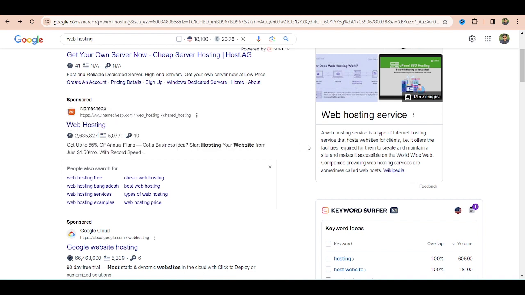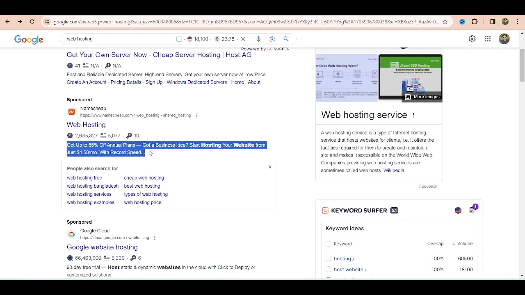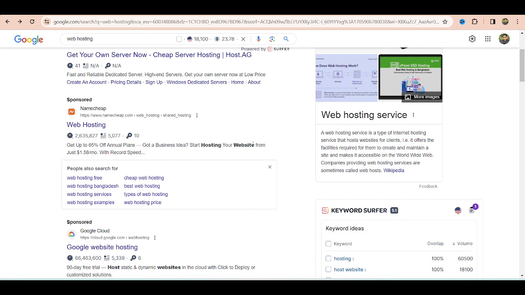Now you have to write attractive ad copy. Also you have to put the keywords in the ad copy, so that it makes your ad more relevant. See here it is written web hosting. Now if I go and see the description they have written, is there any web hosting there? You can see it. Yes, I hope you have seen it. It's already bold there. Here is "hosting your website", so it's a close variant keyword match.